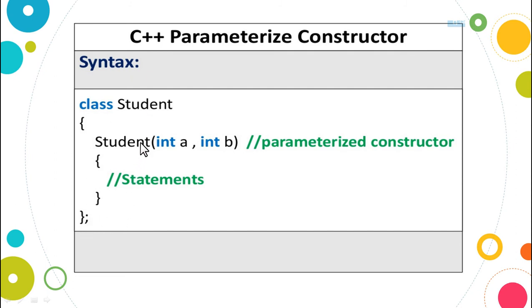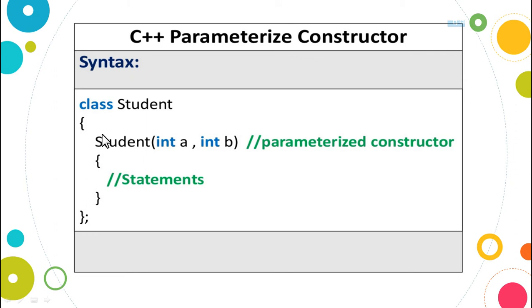Instead of this we have replaced it with an example here. Class, the name of the class is student. Then the constructor is defined, and it should be defined in the public section. I have left this here so that you identify where the constructor needs to be defined.